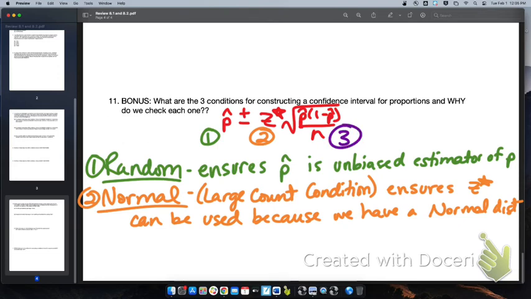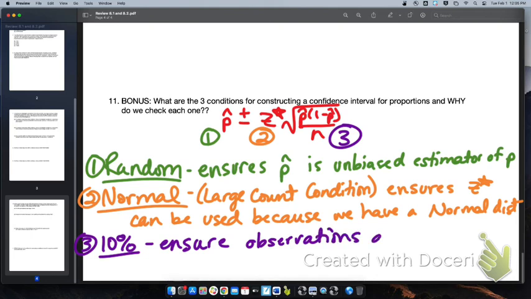And then the third condition is one we've been checking for a really long time. It's the 10% condition. And we talked about this last week about why that's important. This is to ensure our observations are independent. Remember, this is so we don't get little pockets of bias, okay?